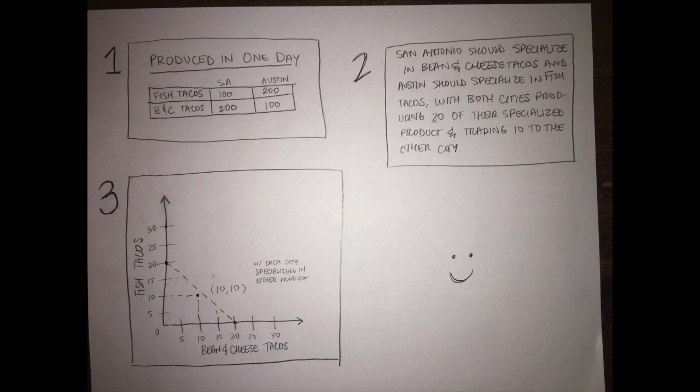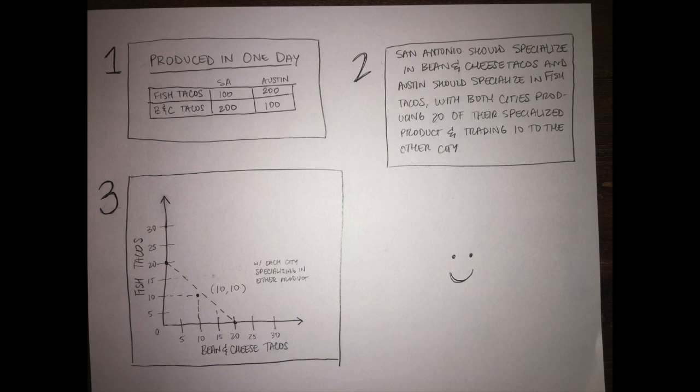In this case, they should specialize separately, with both cities producing 20 of their specialized products. So that's going all the way and producing only their specialized product each day. And then they should trade 10 of their production to the other city and vice versa.